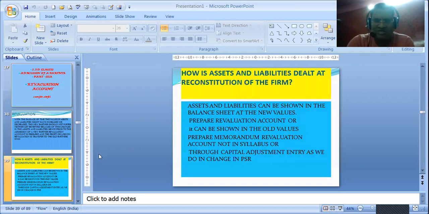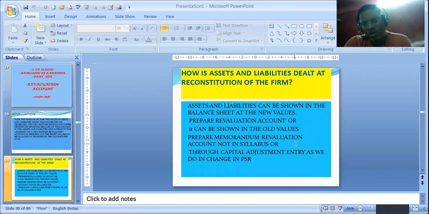Let's see how these assets and liabilities are dealt with at the time of reconstitution of a firm. Reconstitution of a firm means revaluation. Assets and liabilities can be shown in the balance sheet at the new values, for which we prepare a revaluation account, or they can be shown at the old values. We can show the assets and liabilities at old values if required in the sum. But for that, we require to prepare a memorandum revaluation account, which is not in the syllabus now.